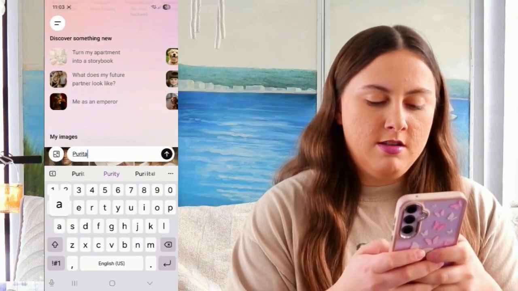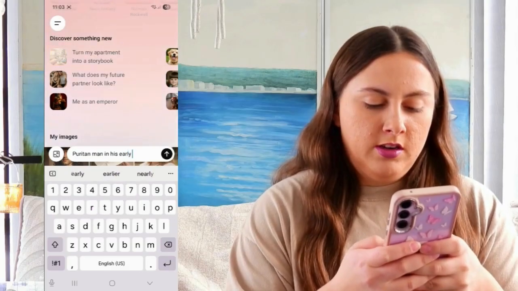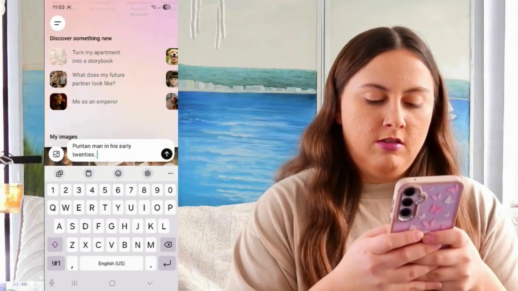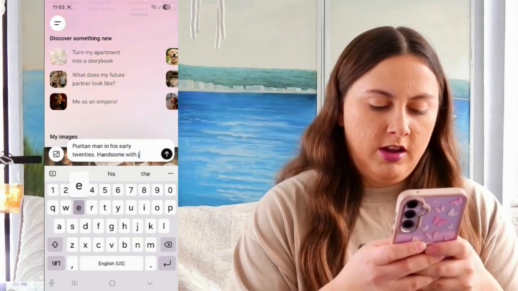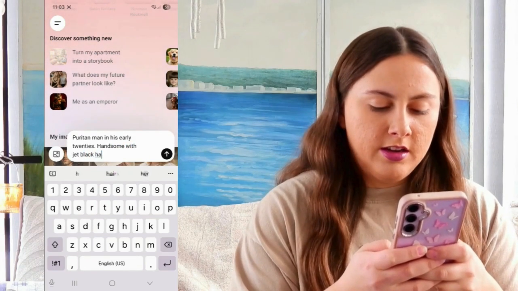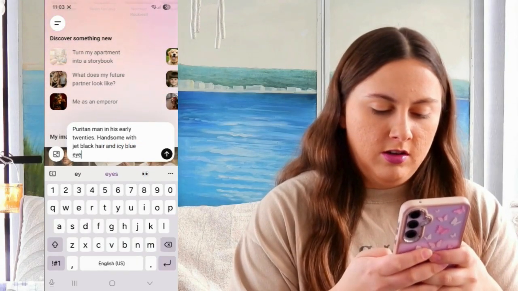Next we have Sarah's love interest Samuel, and he's another one that was inspired by an actor whom I consider to be one of the most handsome men ever, Richard Armitage. So let's see what he comes out like. So he is a Puritan man in his early 20s, handsome, with jet black hair and icy blue eyes. Tall.